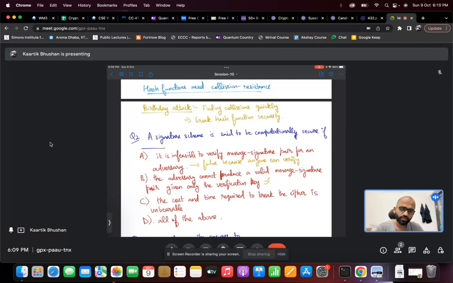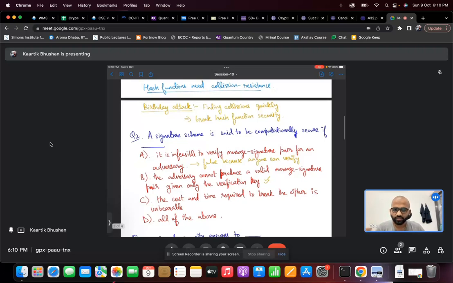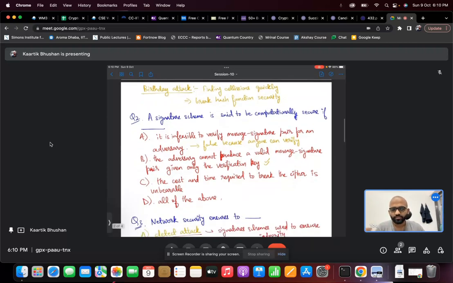Option C, the cost and time required to break the cipher. There is no cipher in signature schemes. That's an encryption scheme. So yes, only option B is true.